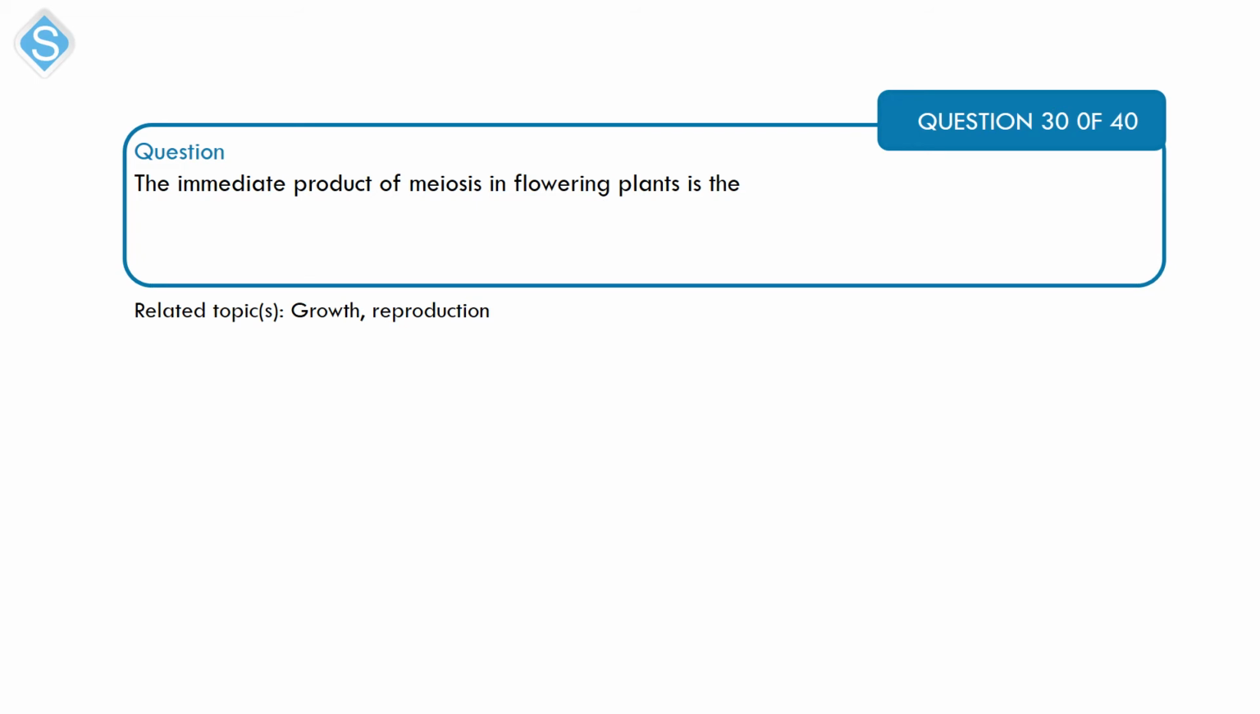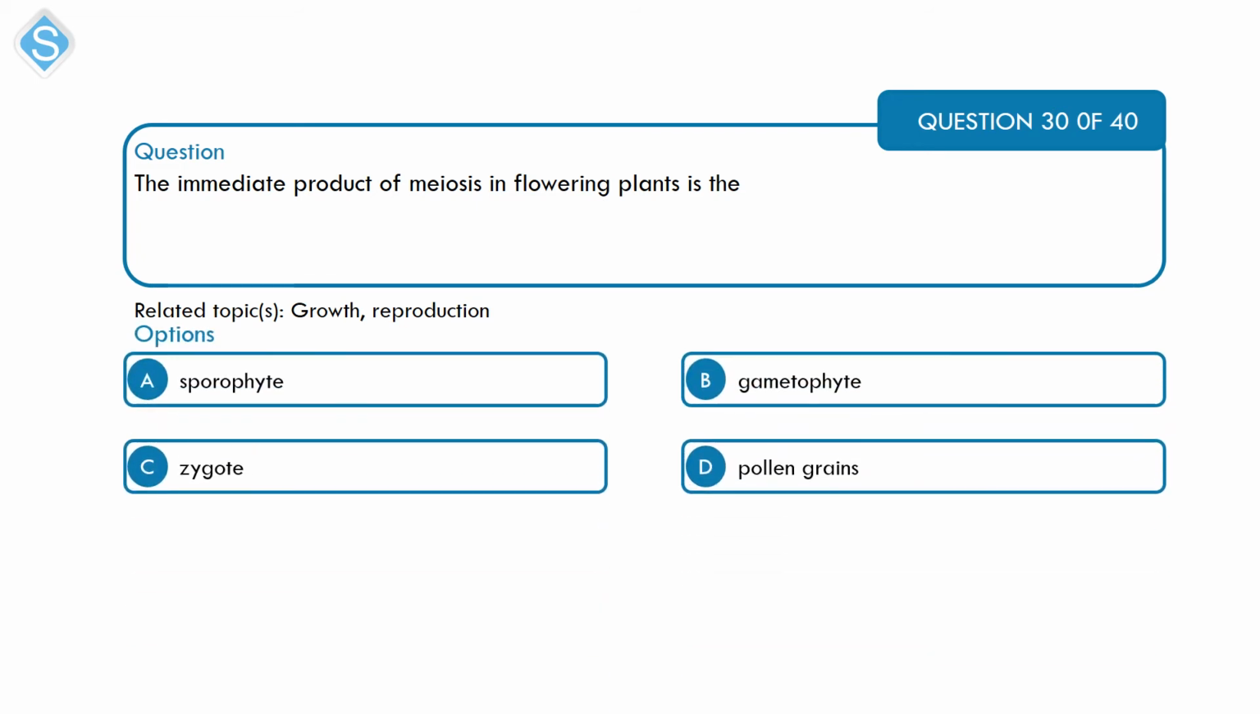Next is on growth and reproduction. The immediate product of meiosis in flowering plants is the A, sporophyte, B, gametophyte, C, zygote, and D, pollen grains. Alright, so meiosis in flowering plant produces the pollen grains. That's option D.